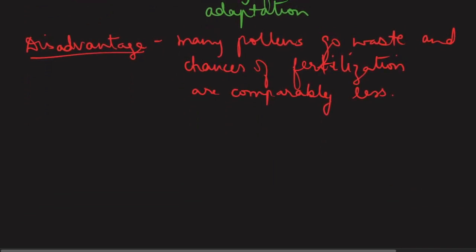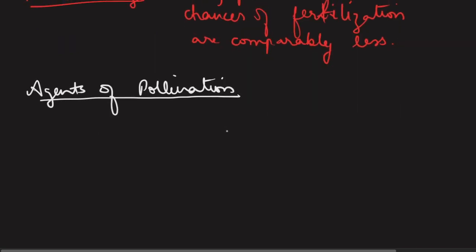Next, as I said, we will talk about the agents of pollination. By agents of pollination, I simply mean they are the factors in the environment which help in the process of pollination. Since the plants cannot move from one place to another, they are not able to share their pollens among themselves on their own, and hence here the agents of pollination are required. The agents of pollination have two major categories, the biotic and abiotic.